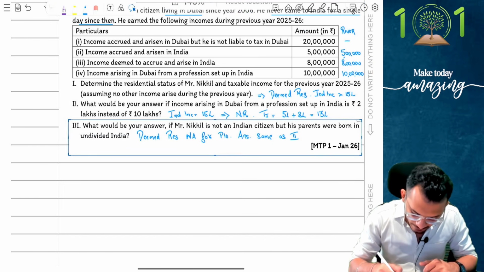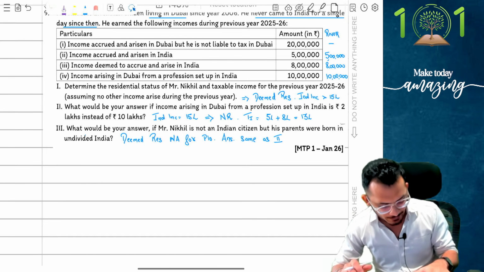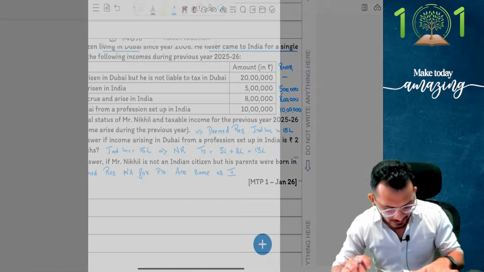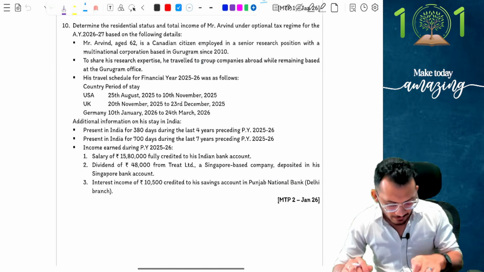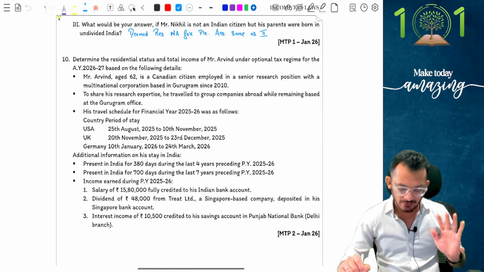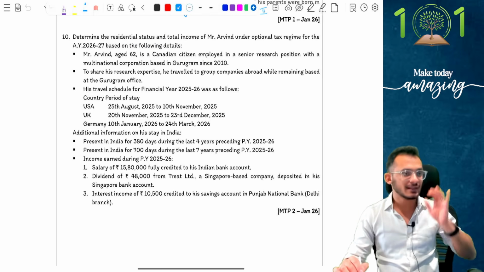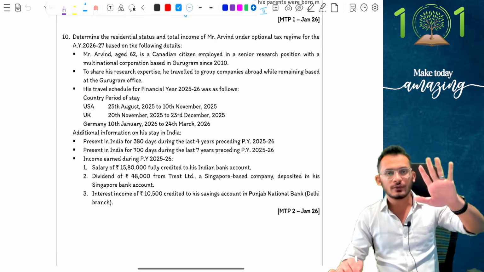Yes, let's proceed forward and complete the last question of the residential status topic here. What is the last question saying? The last question says: determine the residential status and total income of Arvind under the optional tax regime with the following facts given. Now people, this is where the question gets a little lengthier, so we need to read it properly. Let's understand the question carefully.